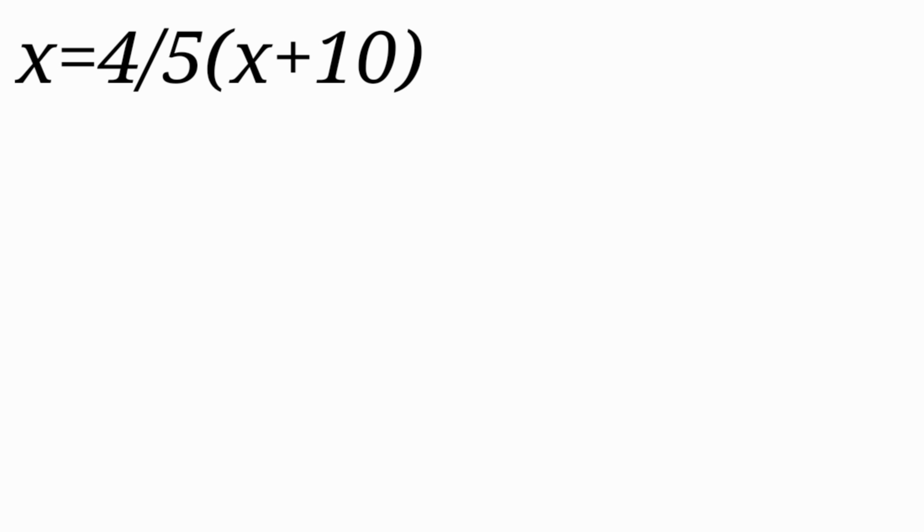Now let's take one more example. x is equal to 4 by 5 times the bracket x plus 10. So there is nothing in the left hand side to be shifted. So let's take the right hand side only.